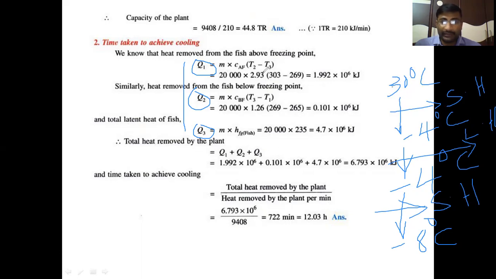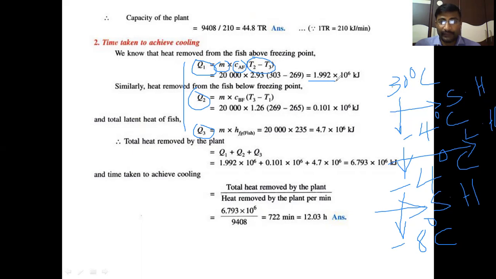So Q1 is the sensible heat. We will use the formula m Cp delta T to calculate the sensible heat. m is the mass of fish supplied, Cp is the specific heat of fish above freezing point, and delta T is the drop in temperature of fish from 30 to minus 4, so 303 minus 269 in Kelvin. 20,000 kg of fish, 20 tons of fish, is supplied. And the specific heat of fish above freezing point is 2.9.